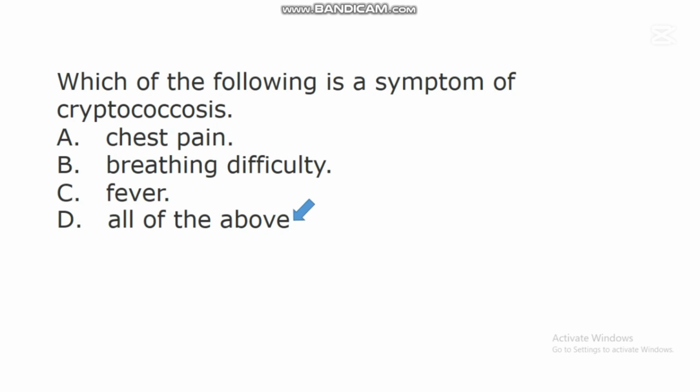When an individual is suffering from this problem called cryptococcosis, he or she will experience chest pain. There will be difficulty in breathing, there will be fever and other symptoms. All these things are different symptoms of this fungi problem called cryptococcosis in people.